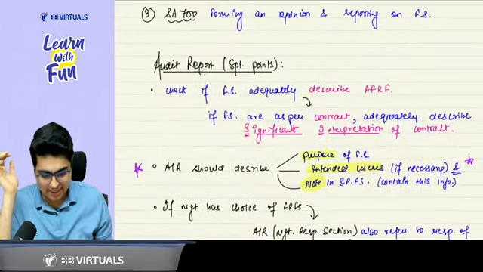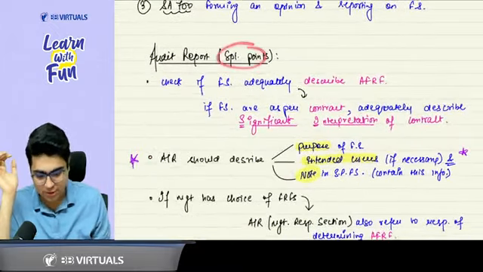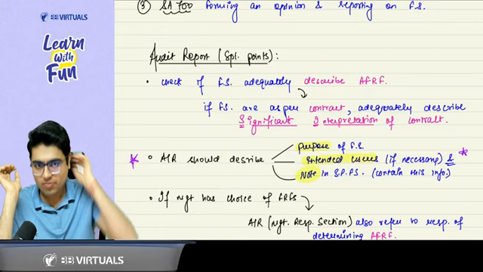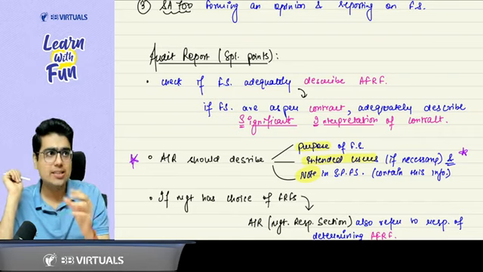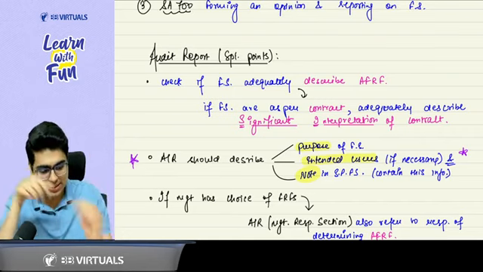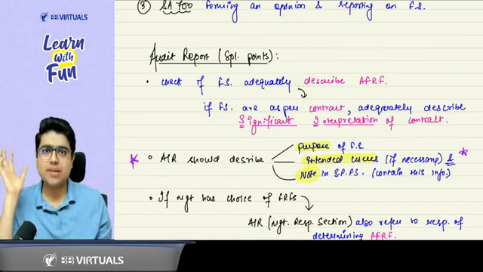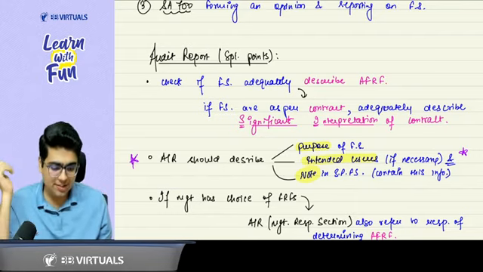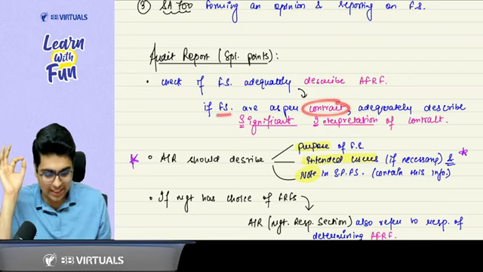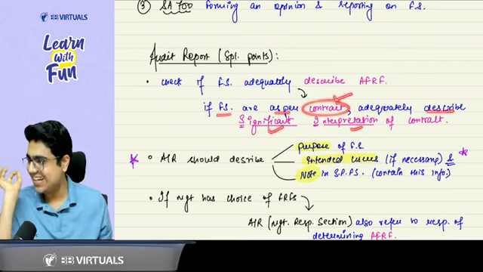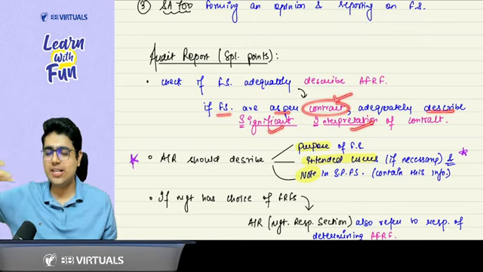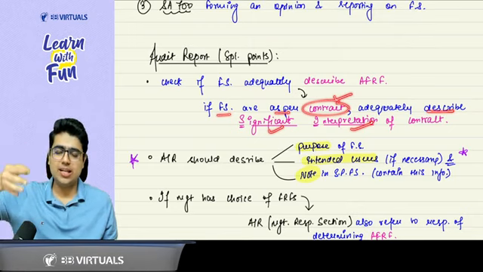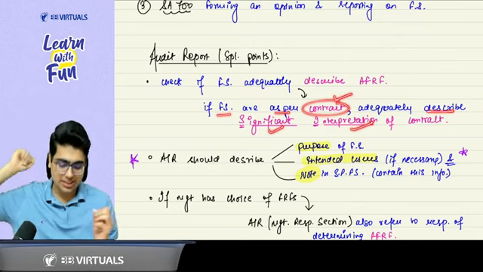Let's begin. What are the special points of audit report? Please focus here. See, in the audit report, the first thing that you have to check as an auditor is whether the financial statements adequately describe the applicable FRF. But now the FRF is contract. So if the financial statements are prepared as per contract, they should describe significant interpretations of contract. What was the significant interpretation? That if you adopt any other interpretation, it will lead to a material difference in the financial statement.